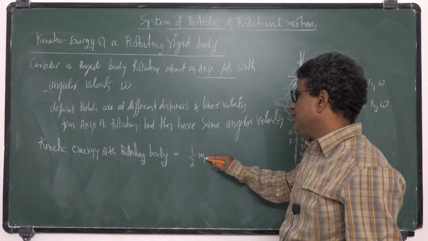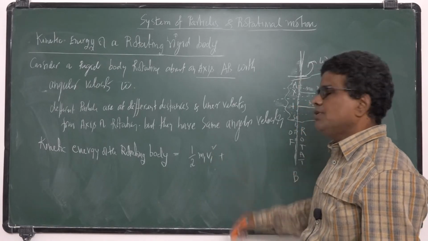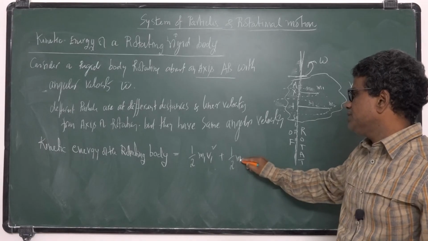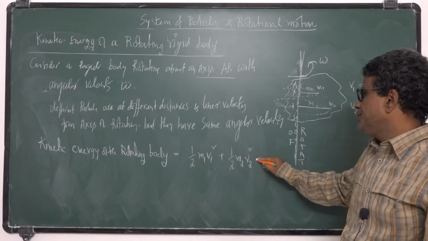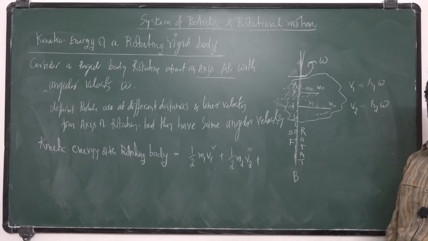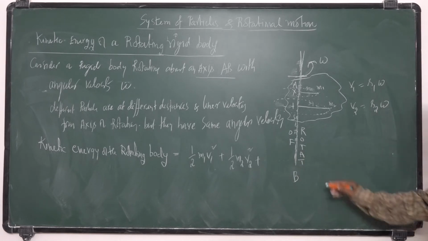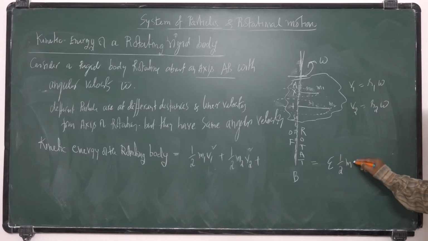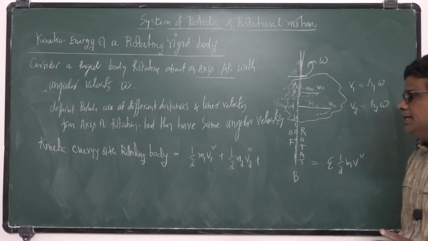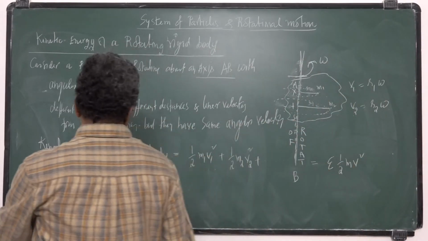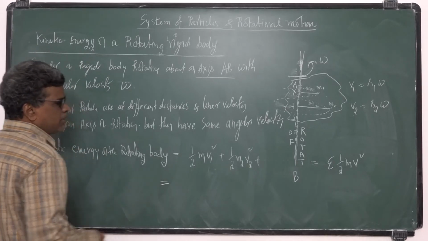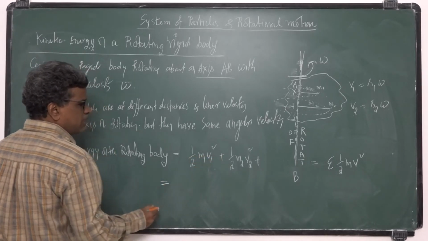Half m1 v1 square, plus the kinetic energy of the second particle, half m2 v2 square, and so on. The summation of the kinetic energies of all the particles gives the kinetic energy of the total rigid body.